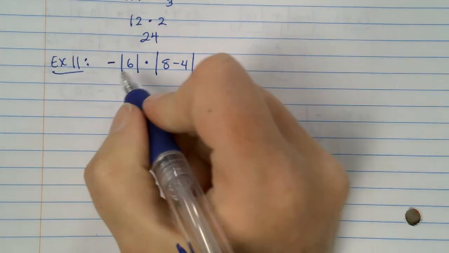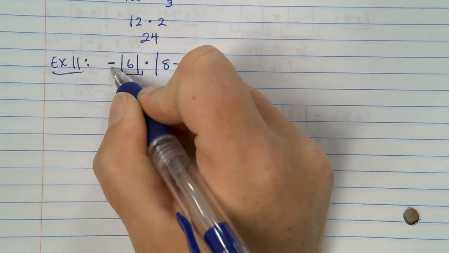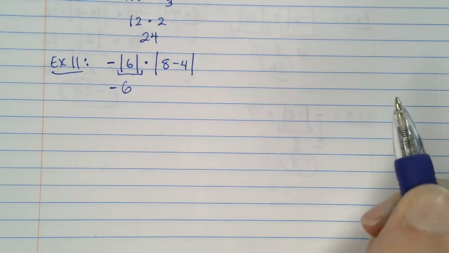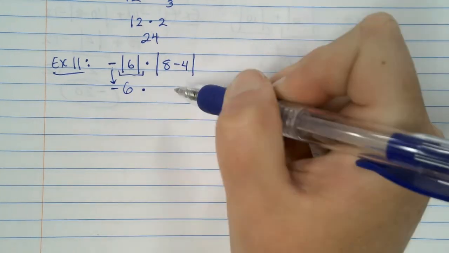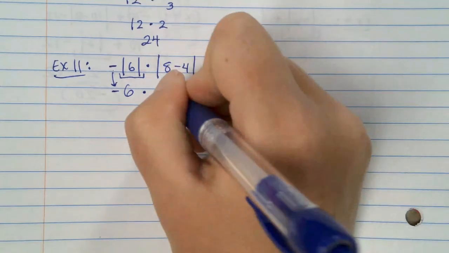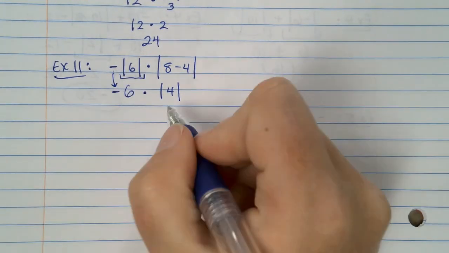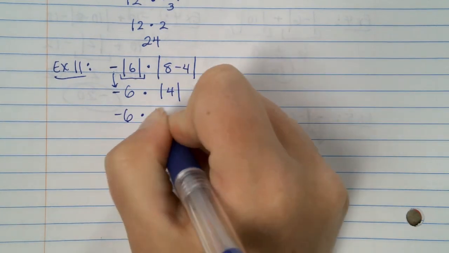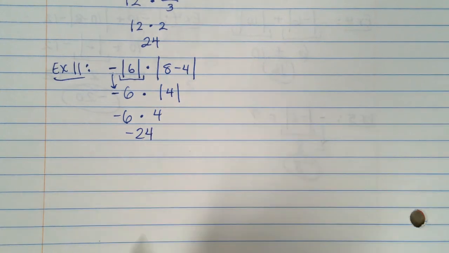Alright, so what is the absolute value of 6? 6, right? But I'm going to bring down this negative. Okay, my times sign. How about, what's 8 minus 4? 4. So this is the absolute value of 4, which is what? 4. So now I have negative 6 times 4, which is negative 24.